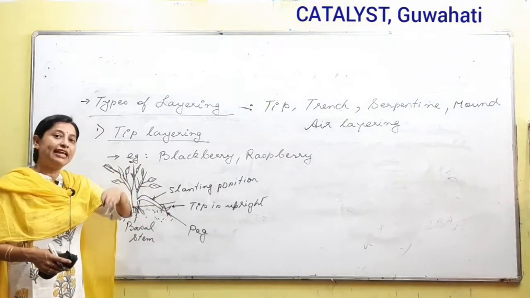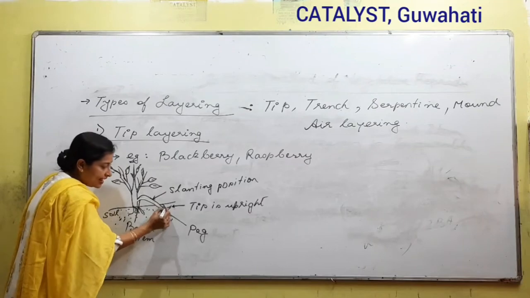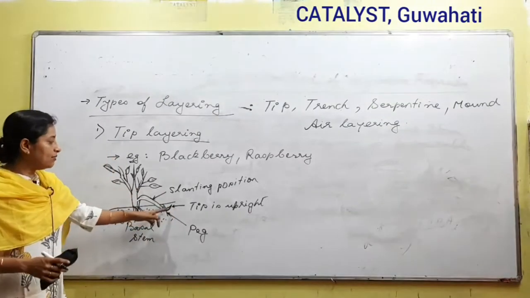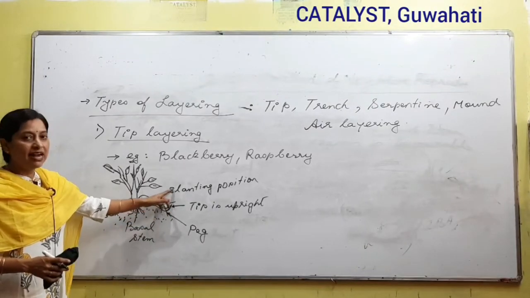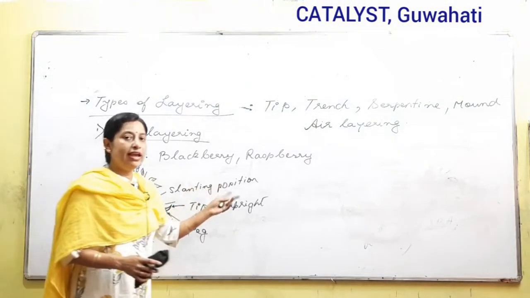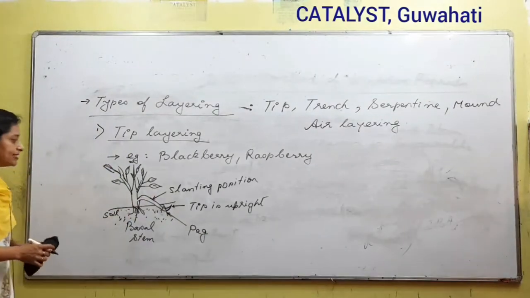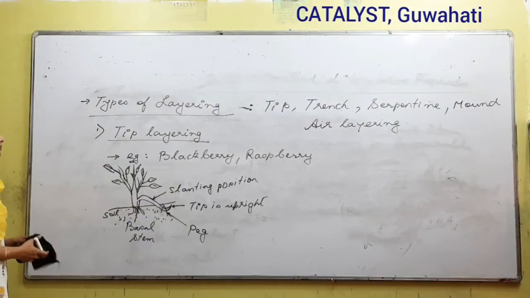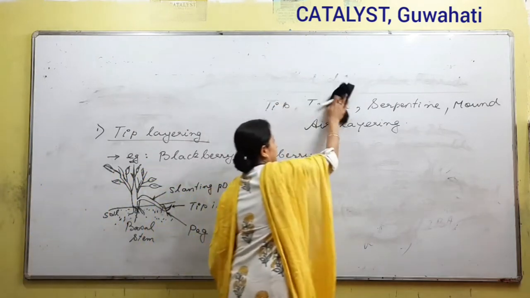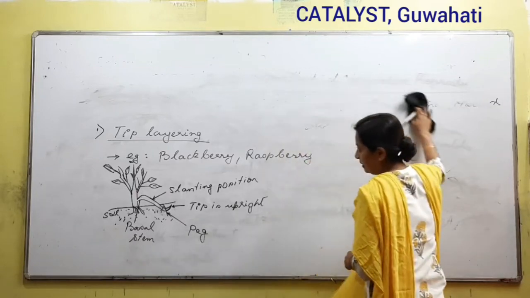Pegging korile ki hobo, stem dal hetu position ote thaki jabo. Kintu while we are putting a peg, we need to remember ei tar tip to hodai erect position ot thakibo laibo. Later, after some time, what we will see is, we will see this part growing, right? So ultimately from one plant we will have two, or we have another plant. This is what is called as layering. Diagram to swa buji paisan nai sailua. So this is called as the tip layering.